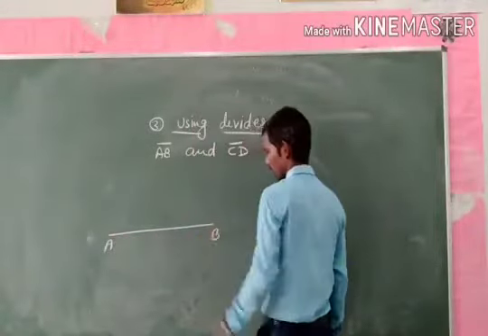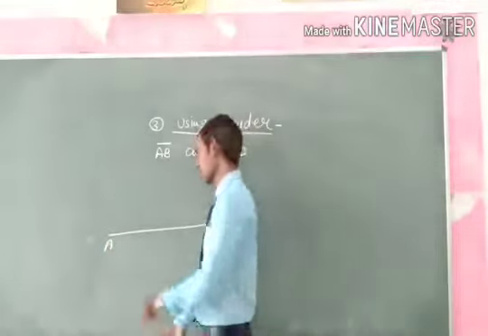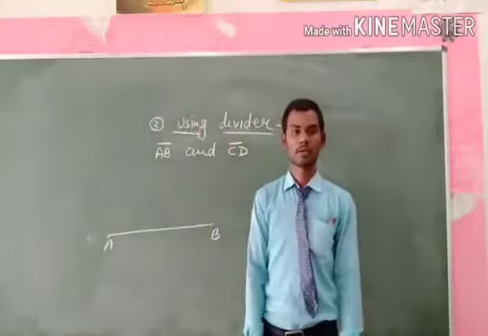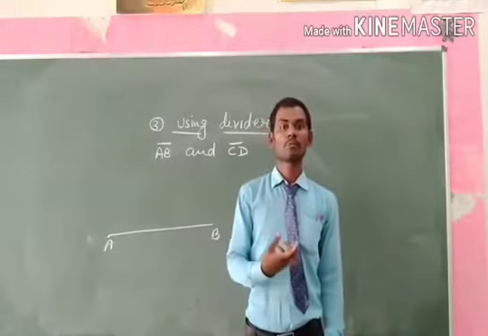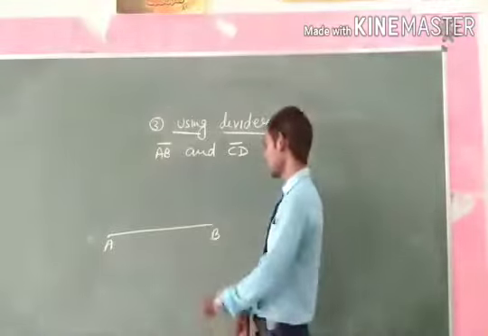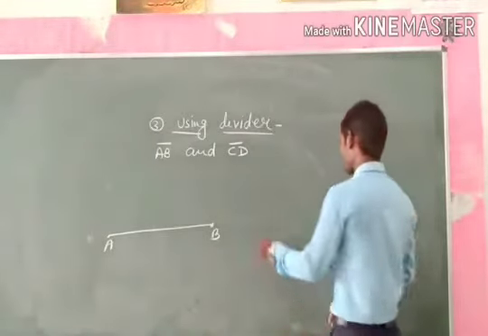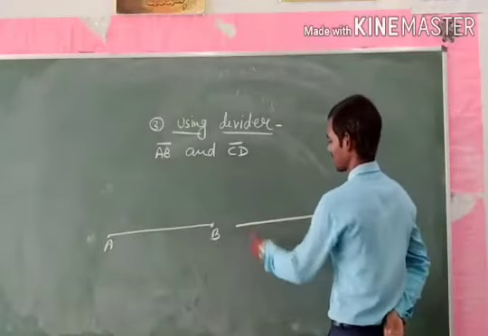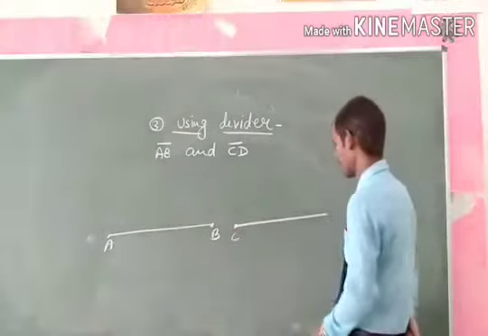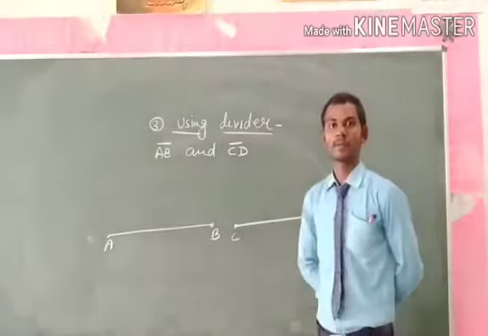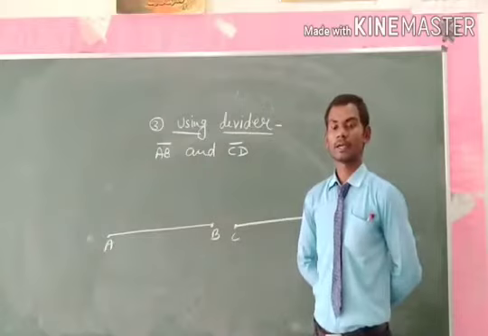Now put one pointer of the divider at one end of the line segment AB, that is, at the end point A, and open the divider in such a manner that the other pointer coincides with the end point B. Hold it in the same position and place the divider on the line segment CD, with one pointer at the point C and the second pointer on the other end. Then we get three conditions.